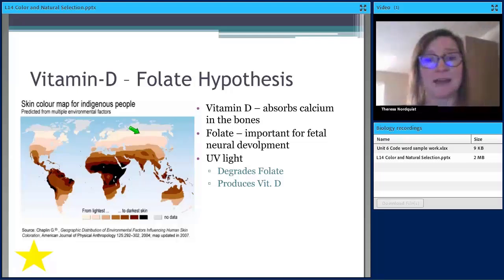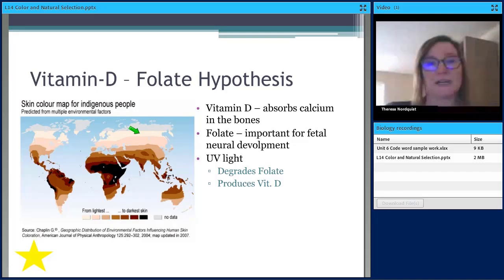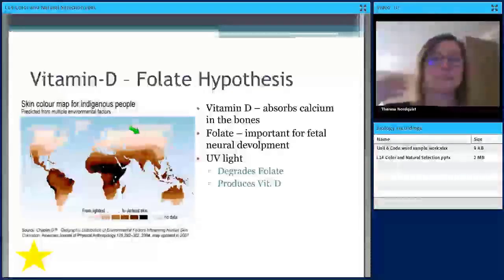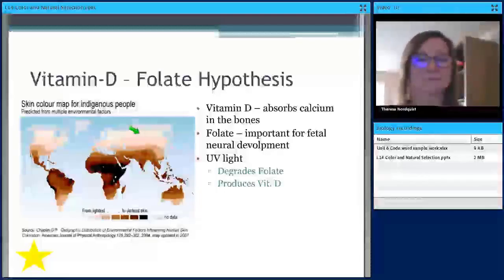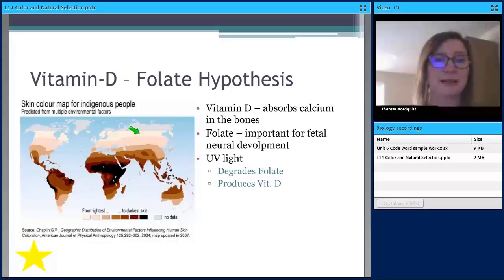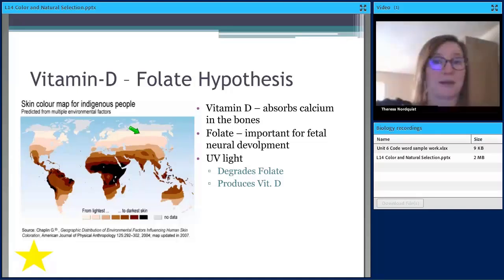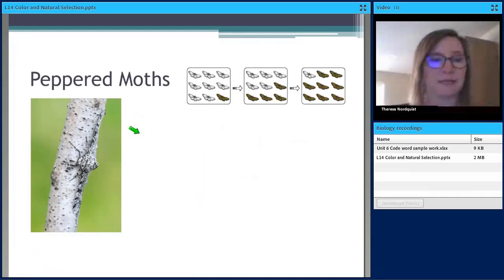Again, as you move away from the equator, you have less UV light, and it was advantageous not to have dark skin, so that way you can get enough vitamin D. But there had to be a balance between the UV light degrading and breaking down folate, but it's probably not as intense further away, it's not breaking it down as much, but you need that vitamin D. So that is how the hypothesis works. Again, it's one of the ideas to explain, and it does have a lot of evidence to help explain why you see that pattern of skin color on the planet.